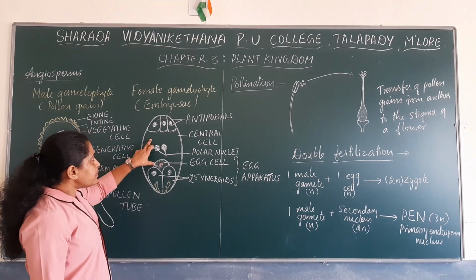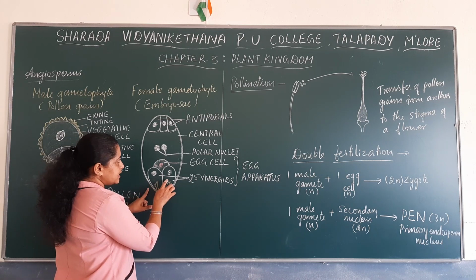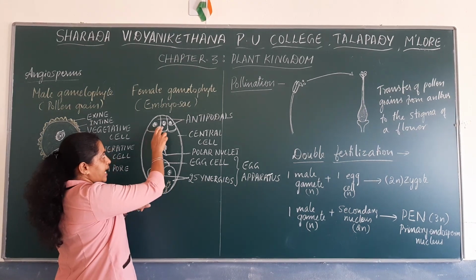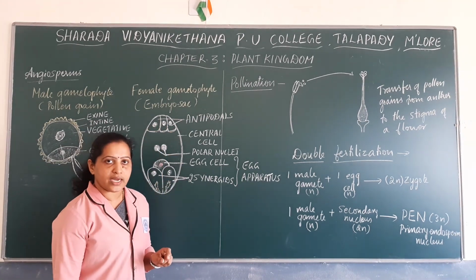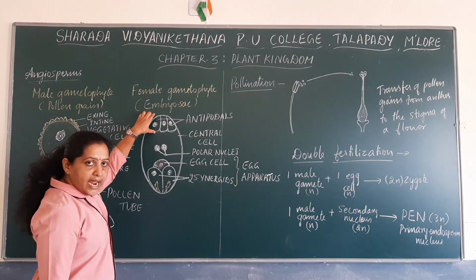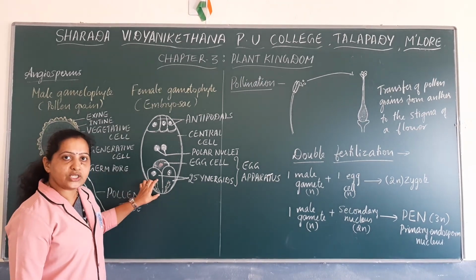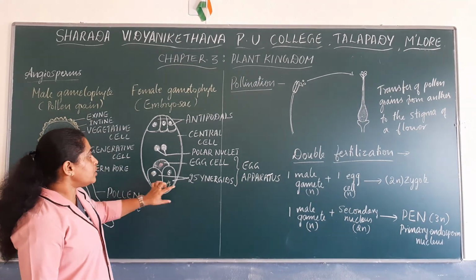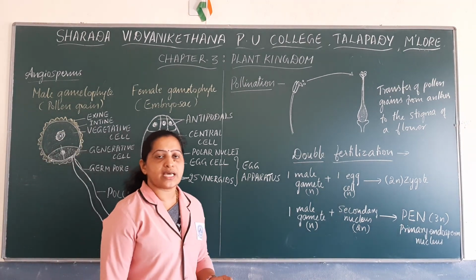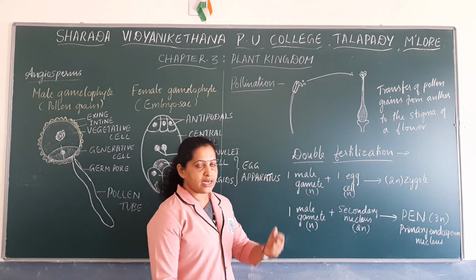Now what happens to the rest of the cells? The rest of the cells, the two synergid cells and the three antipodal cells, get degenerated. Immediately after double fertilization, the three antipodal cells and the two synergid cells degenerate. So now the fertilization process has been completed in the angiosperms, that is double fertilization.